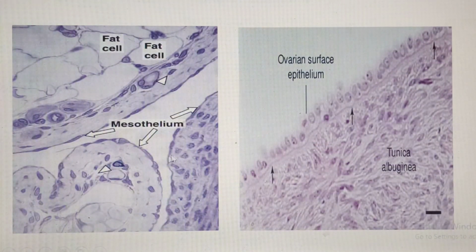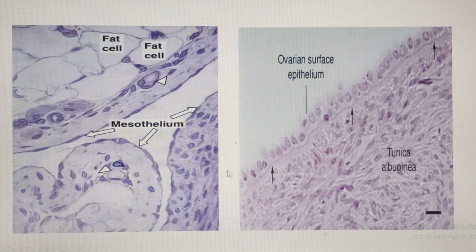So, justifying mesothelium: we said that mesothelium generally is a simple squamous epithelium. You can see these flat cells, which you are going to see in the outermost coat of most of these internal organs, like the stomach, the jejunum, the ileum. Their outermost layer is lined by simple squamous epithelium, and that's what we call mesothelium.